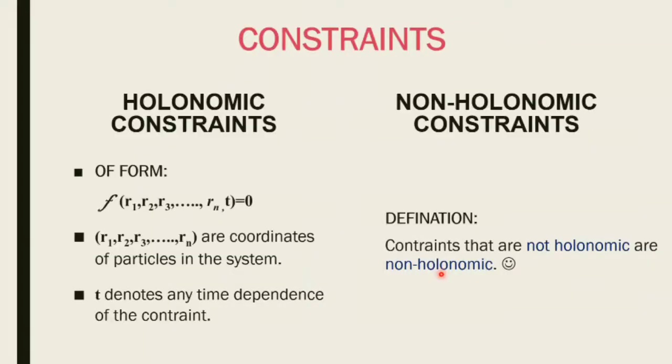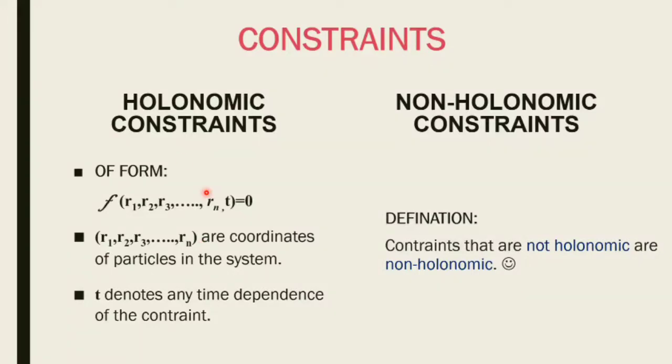So we are going to start with very basic definitions. This will not take a lot of time. First of all, constraints are of two types: holonomic constraints and non-holonomic constraints. To put it formally, holonomic constraints have the form of a function of r1, r2 to rn, which are coordinates of particular particles, and then there's also t dependence, which could be there or not. What's important is that it is equal to 0. You can always take all the coordinates and the time dependent parts to the left hand side and equate the right to 0, which is simple.